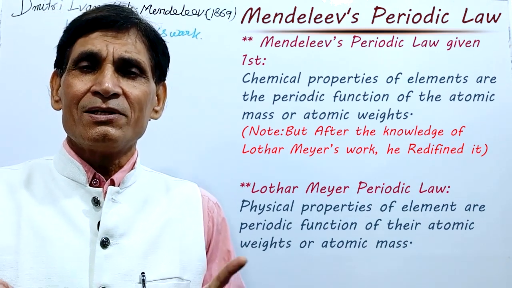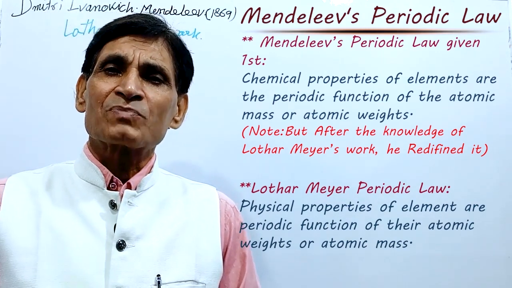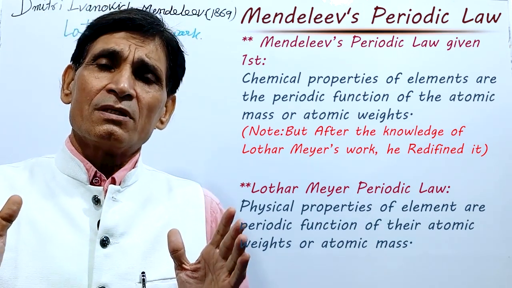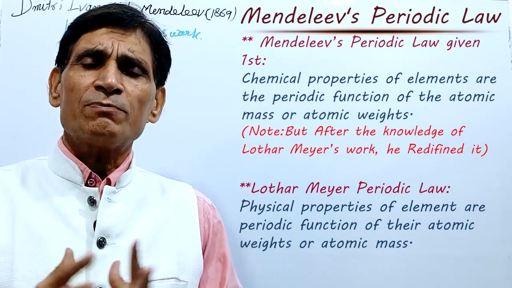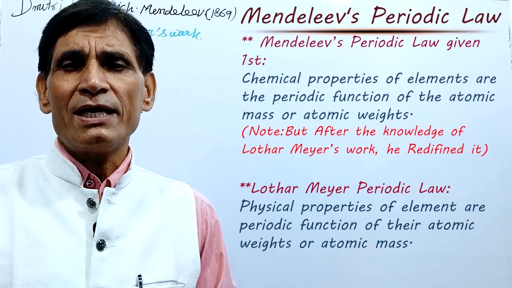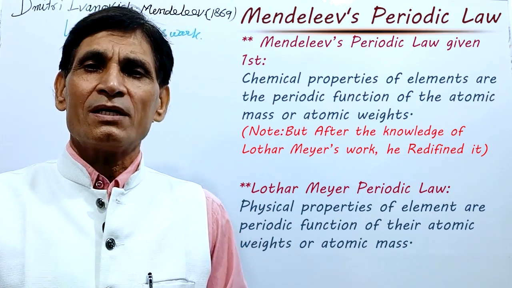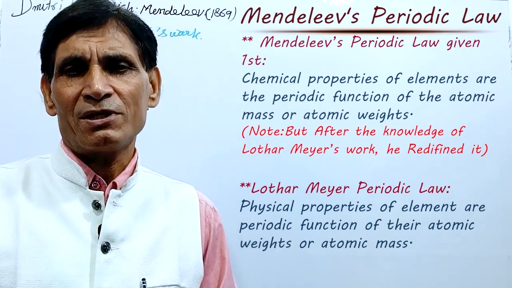Here, Mendeleev's periodic law was: chemical property of elements is periodic function of their atomic weight or atomic mass, and Lothar Mayer's: physical property of elements are periodic function of their atomic mass.